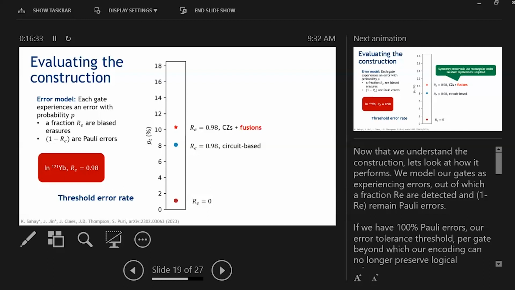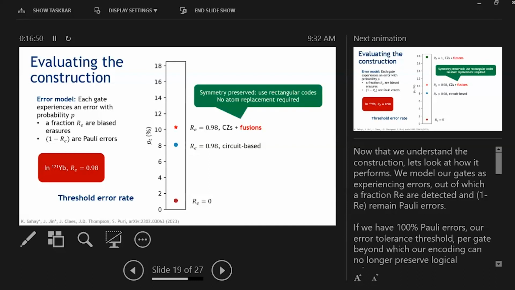The threshold in our hybrid fusion approach increases to about 10.2%, which is approximately a 20% increase over our circuit-based approach, and is thus further relaxing our gate infidelities. But more interestingly, our symmetry is preserved, which means we don't need this vertical dimension of our cluster state so much anymore because we are getting primarily errors in the Z horizontal directions.